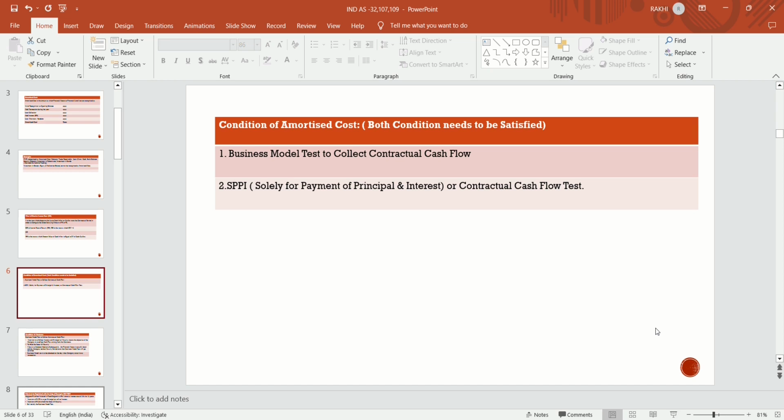If these tests are satisfied, only then is the financial asset recognized at amortized cost.